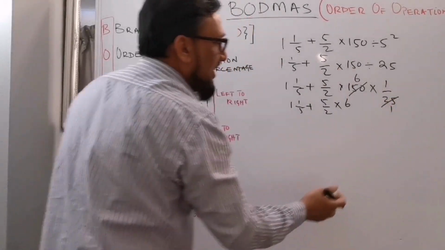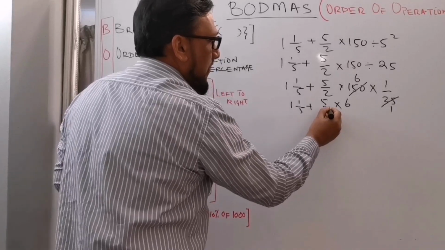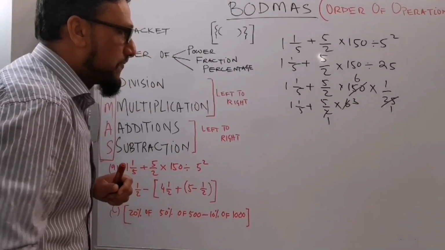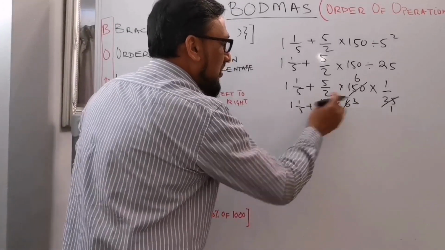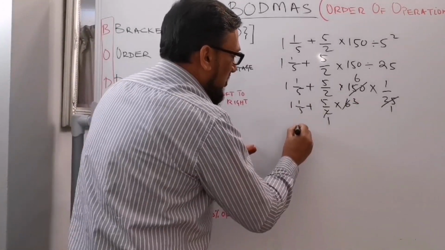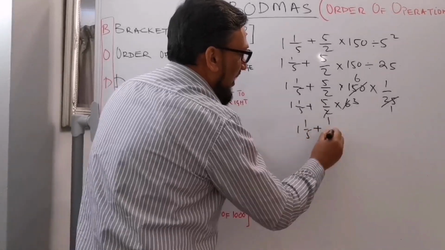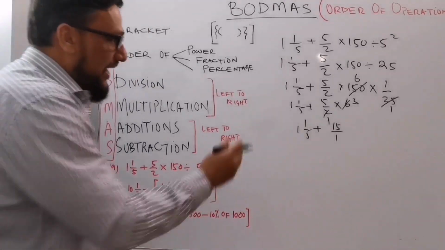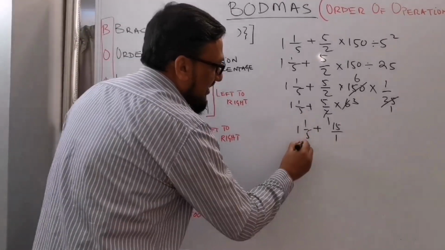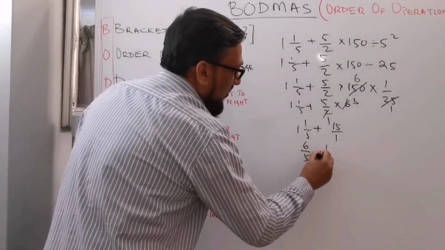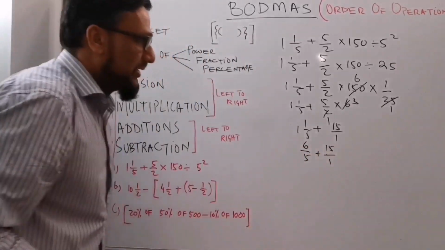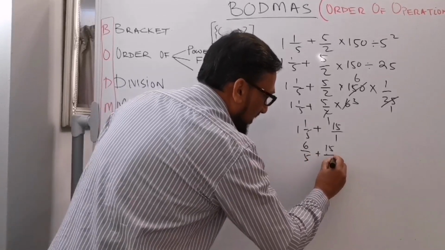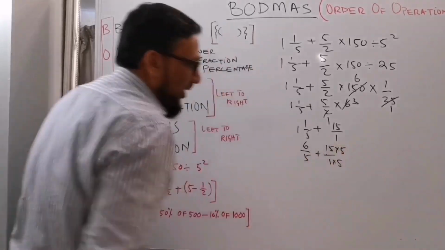So 2 times 1 is 2 and 2 times 3 is 6. And 5 times 3 is 15. So the answer will be 1 5 plus 15 over 1. Now 5 times 1 is 5, and 6 over 5 plus 15 over 1. So now what I'm doing, 5 times 1, 5 times 5.